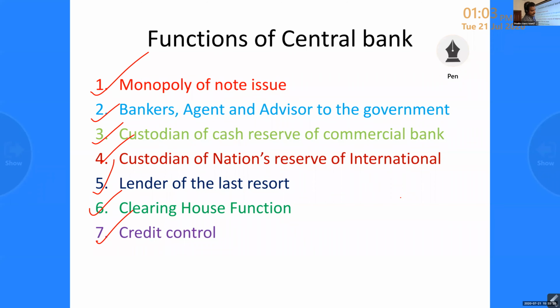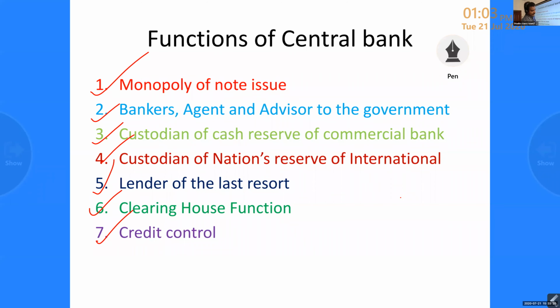Then it acts as an advisor to the government, advising the government related to banking, monetary and financial matters. They also give loans to the central government and state government. If they face any shortage of funds, the central bank gives loans from time to time.